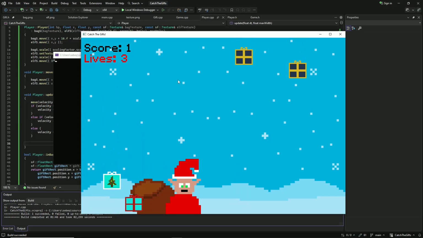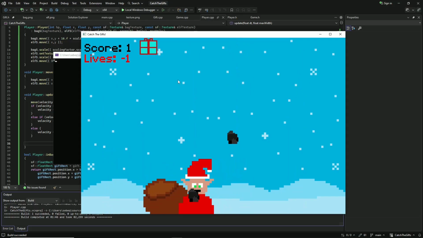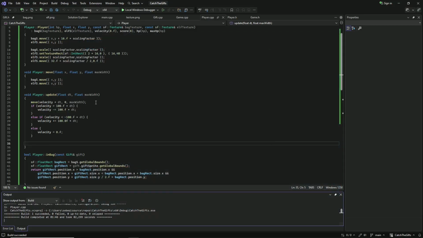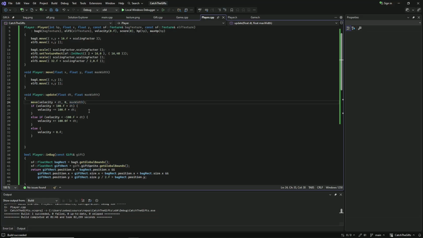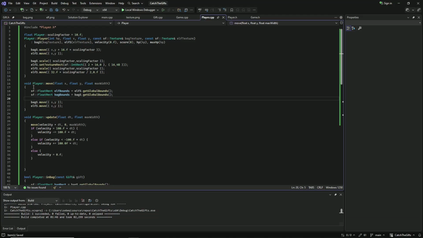Now I press D once, and the player moves a bit and then slows down to 0. Nice. Okay, but what about the wrapping around the game screen? Well, let's do it in the move function. We will need the elf bounce and the bug bounce for this. So let's do just that.